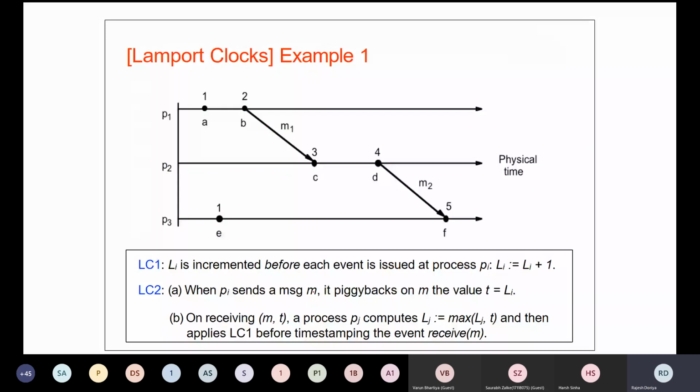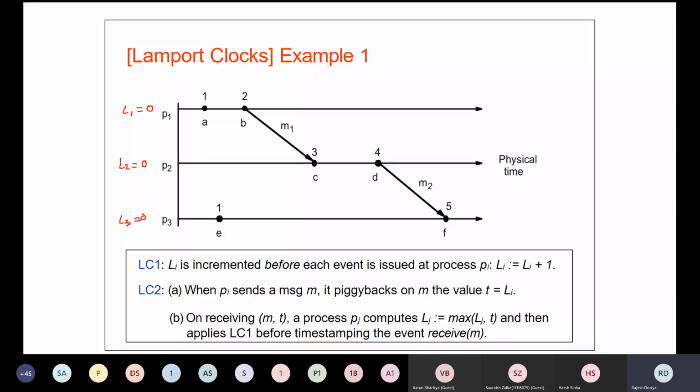For the students who are new to this class, I am explaining what exactly this algorithm is saying. In this algorithm, we initialize a counter value for each process. Let's say L1 for P1 is initialized to 0, L2 for P2 is again initialized to 0, and L3 for P3 is again initialized to 0. Now, rule number 1 says that Li is incremented before each event is issued at process Pi.